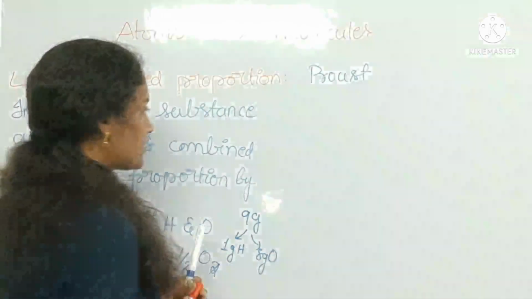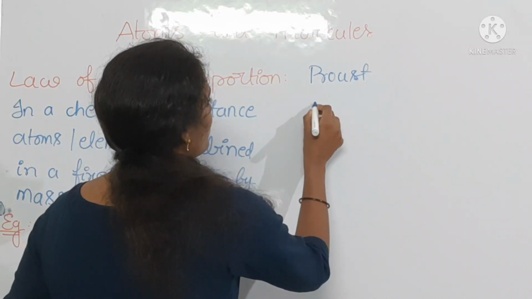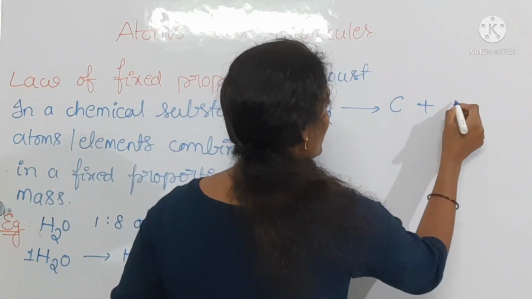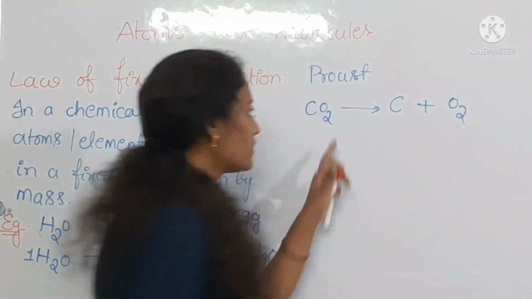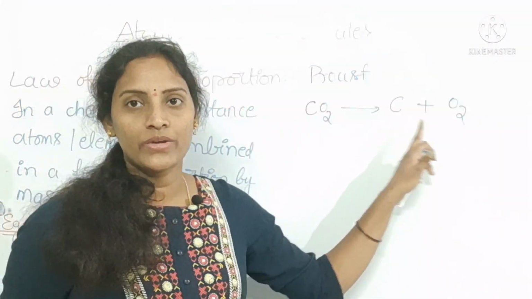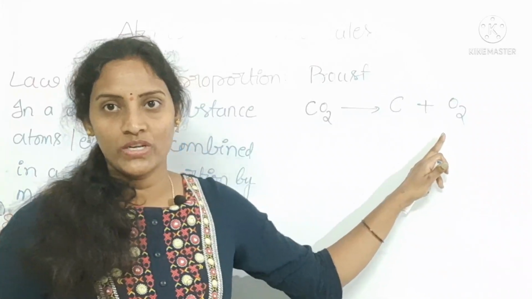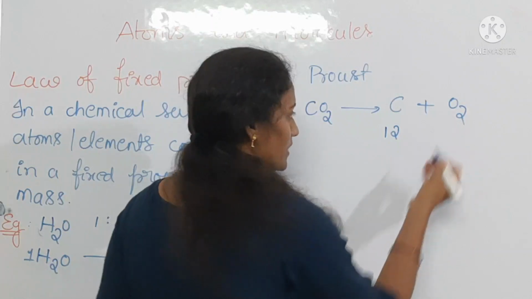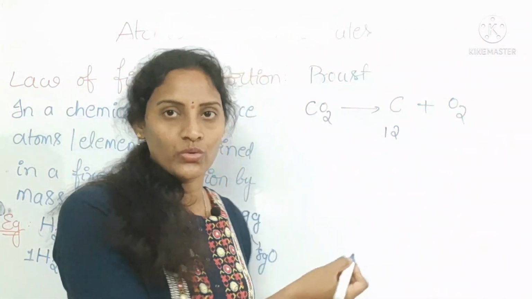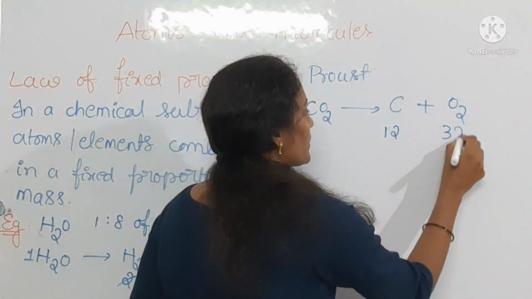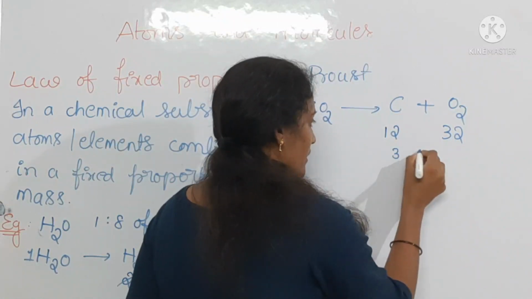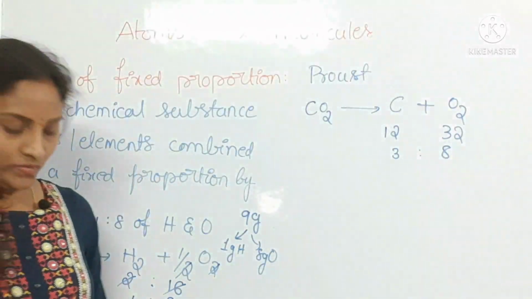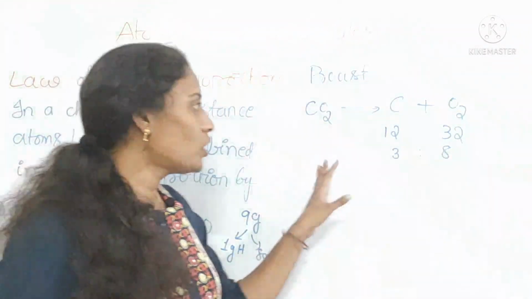Coming to one more example, the formation of CO2. If you consider C plus O2, you will get CO2, from one carbon atom and one molecule of oxygen. Carbon's atomic mass is 12, oxygen's atomic mass is 16, and 16 into 2 is 32. The ratio is 3:8.